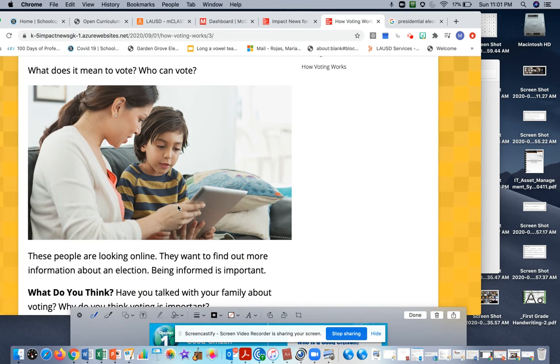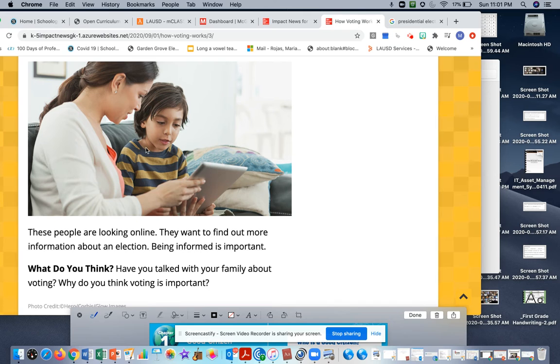What does it mean to vote and who can vote? These people are looking online. They want to find out more information about the election. Being informed is very important. And being informed is really important because you want to know who you're voting for and why that person would be a great candidate.